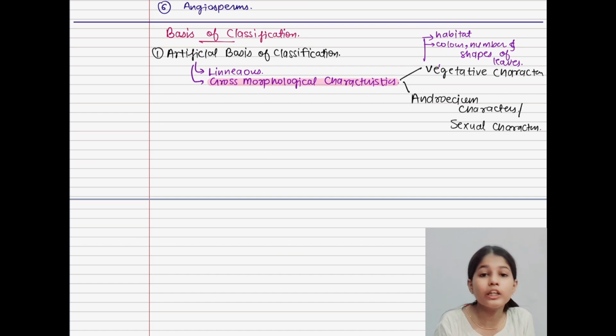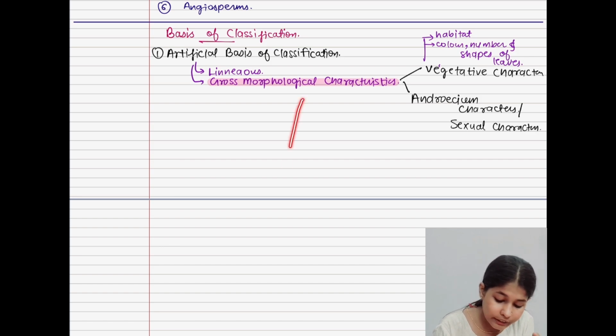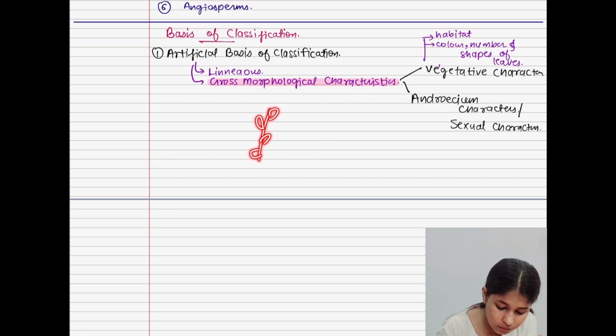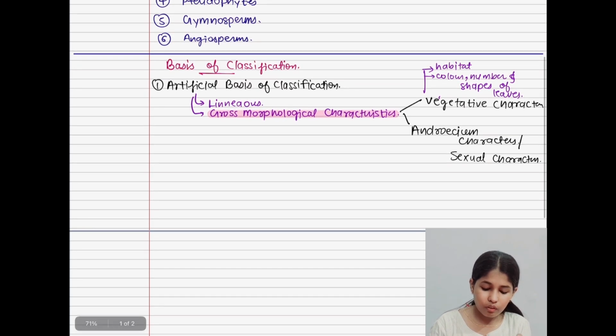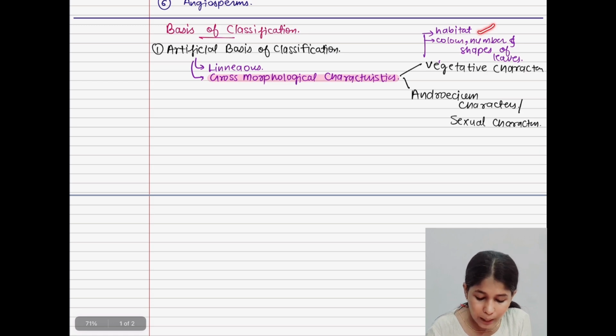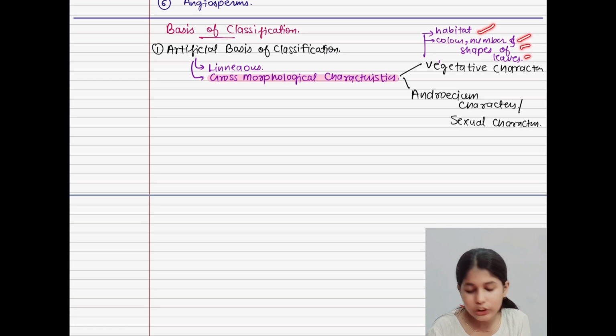Even in the chapter morphology of flowering plants, you will understand how plants are distinguished on the basis of the number of leaves they have, or whether the leaves are on the opposite side or not. So, on the basis of habitat of plant, color, number and shapes of leaves.